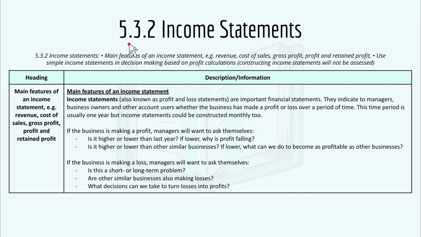Then we have 5.3.2, income statements. So here are the main features of an income statement. Income statements, also known as a profit and loss statement, are important financial statements. They indicate to managers, business owners, and other account users whether the business has made a profit or loss over a period of time. This period of time is usually 1 year, but income statements could be constructed on a monthly basis.